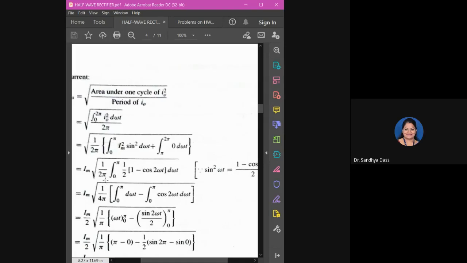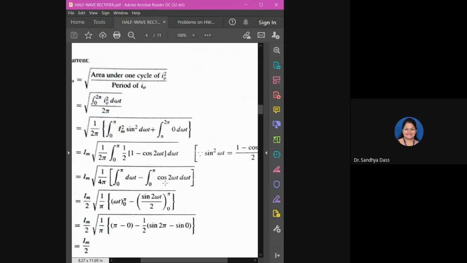So taking 2 outside here, it will be 1 by 4 pi. That is the whole thing under square root. 1 by 4 pi, integral 0 to pi d omega t, the first term, minus integral 0 to pi cos 2 omega t d omega t. Again, the property of the definite integral there.